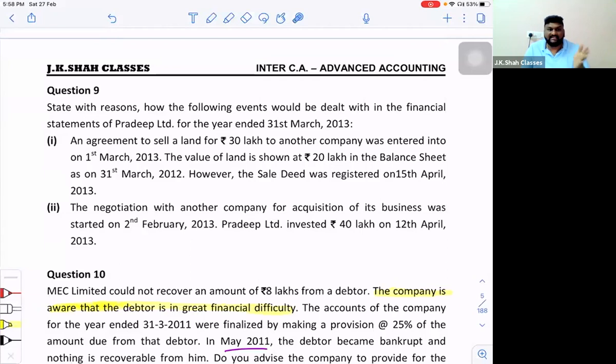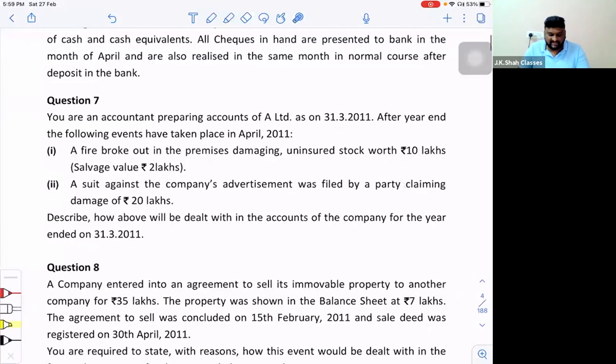See, they are not telling you to answer as per AS4 only. They have actually asked a googly question. First one, question number 7, is a non-existing event, and for the second one, in the flow of the question, you would answer it as an existing or a non-existing event. But sir, you have to understand, whenever it is a suit against the company, that is, a court case is filed, it is a contingency only.